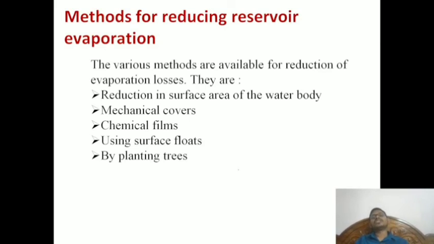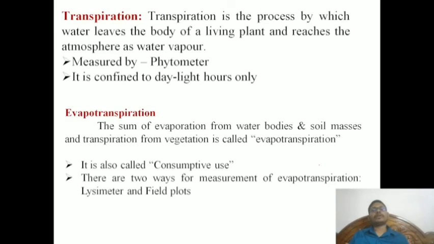So what are the things to reduce evaporation? Evaporation is the major thing affecting basin hydrology. Reduction can be done by reducing the surface area of the water body, using mechanical covers, chemical films, and surface floats, and by planting trees.